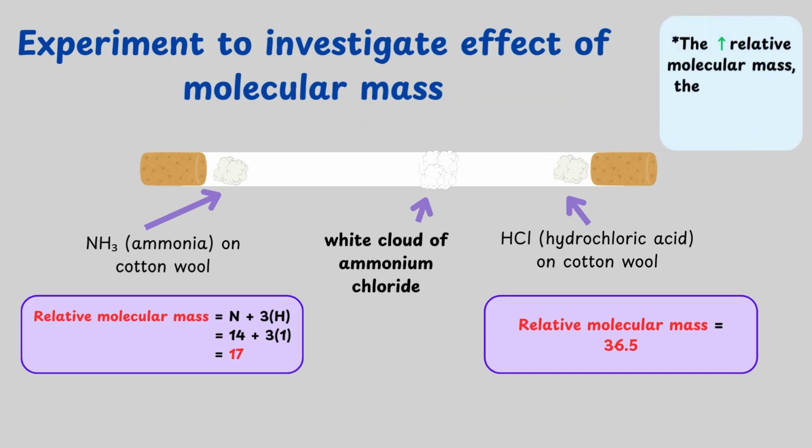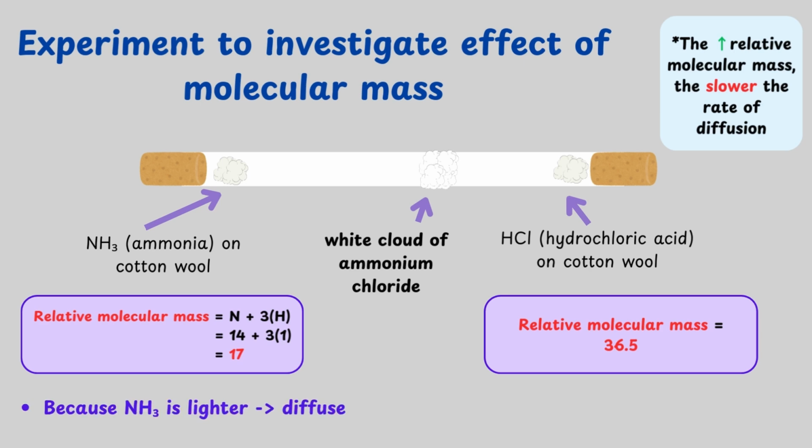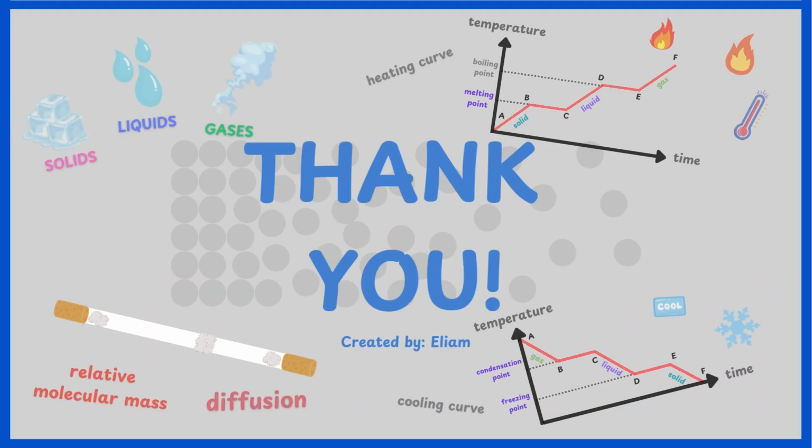The greater the relative molecular mass, the slower the rate of diffusion as the substance is heavier. So because ammonia is lighter, it diffuses faster, and so the white cloud forms closer to the right hand side. That concludes this chapter on states of matter.